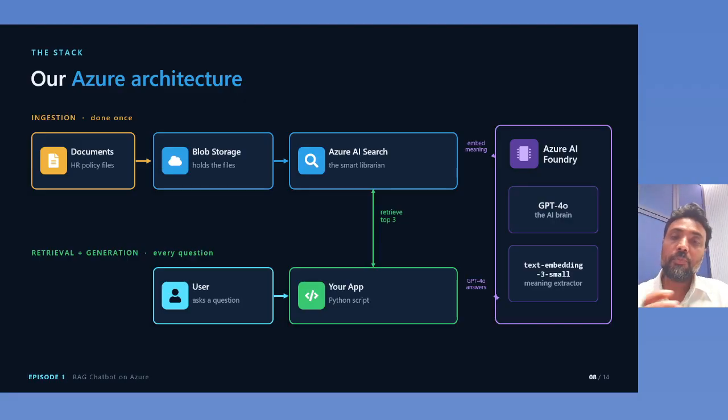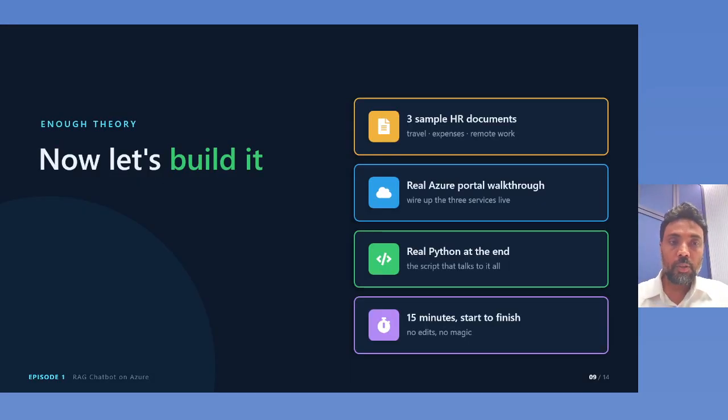So the meaning structure is the text embedding model, that is the meaning structure, and then the brain, ChatGPT, is giving you the answer. So now I will show you how I have built this.